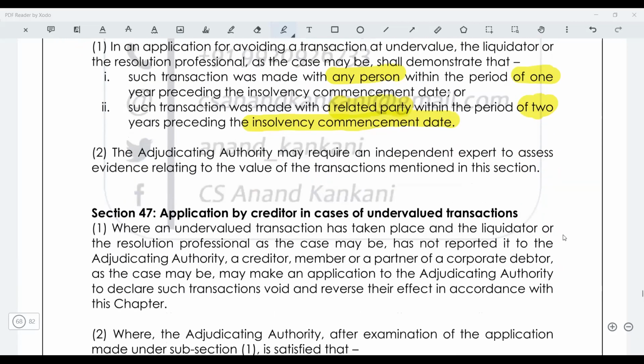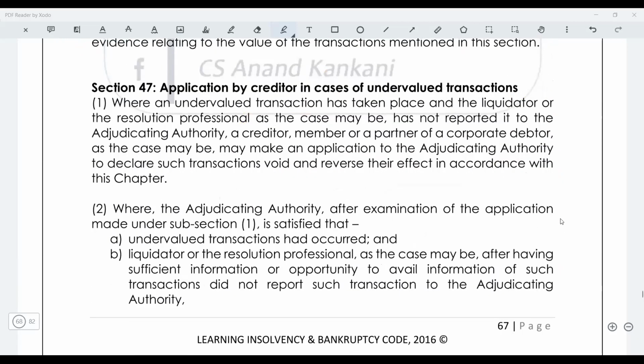Now in this case, under section 47, the creditor has been empowered that the creditor can make the application to the NCLT for the undervalued transaction. So just see where an undervalued transaction has taken place and the liquidator or the resolution professional, as the case may be, has not reported. So just see when can the person go?